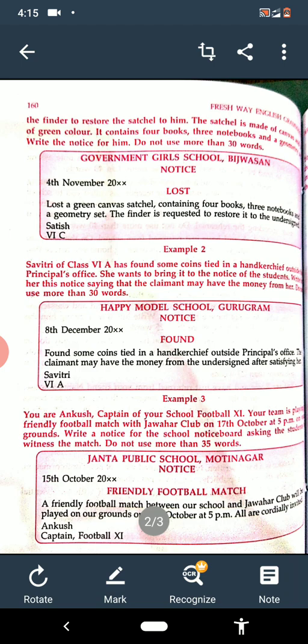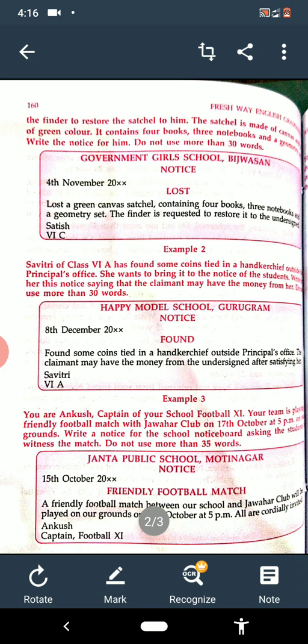Okay. So see on the top, it is Government Girls School, Bijwasan. It is the name of the institution and the city. We can write the name of our school if it is not given. If the name of the school and city or institution is given, we have to use the same.